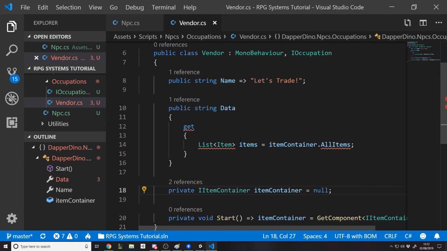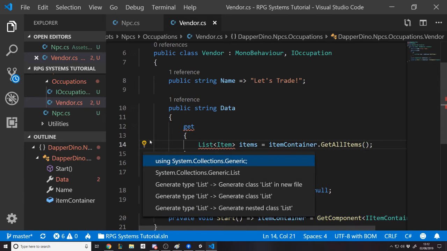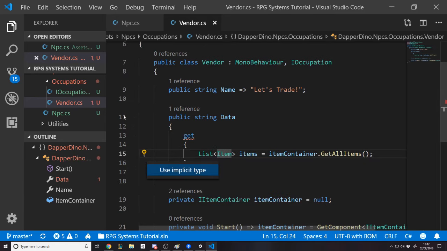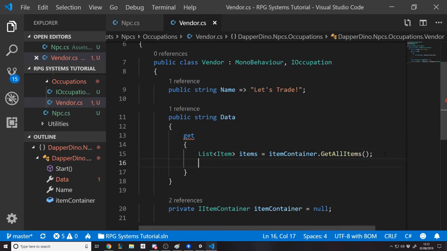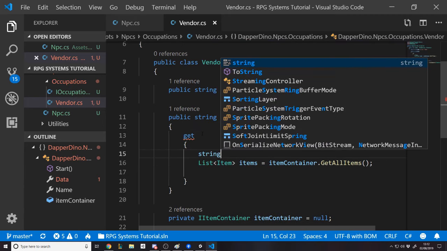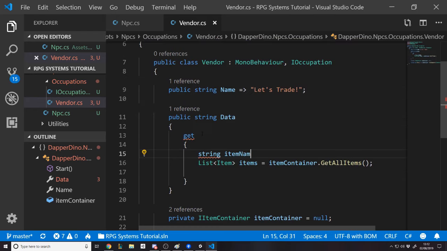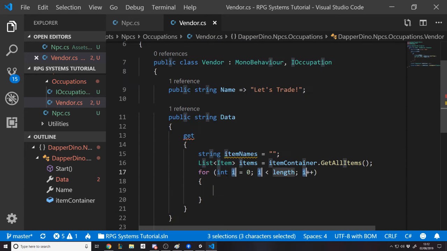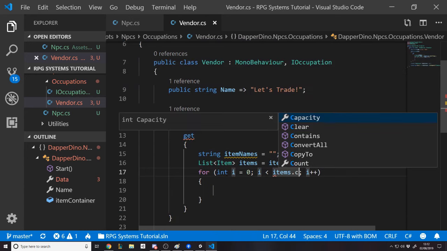So now we're going to say dot get all items. So we've got all these items, and then we'll just say string item names is equal to new string, for int I is less than items dot count.